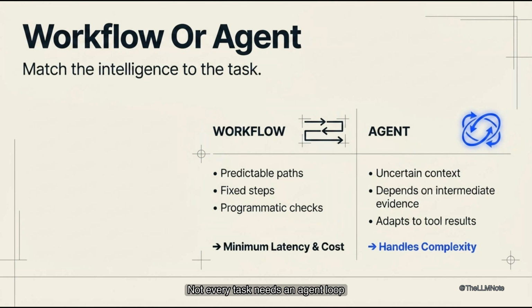Not every task needs an agent loop. If the path is predictable, use a workflow. Workflows have fixed steps and programmatic checks. If the path depends on evidence or tool results, use an agent. Uncertain context also calls for an agent. The architect must choose the minimum intelligence needed. Too much autonomy increases latency and cost. Unnecessary autonomy also raises the failure surface.